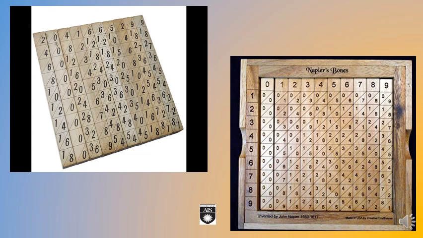In 1617, shortly before his death, Napier discovered a mathematical method for performing multiplication, division, addition, and subtraction. This method is based on Arab mathematics. This method is known as Napier's bones. And as you can see in this picture, the picture of Napier's bones is given, which was discovered by John Napier.